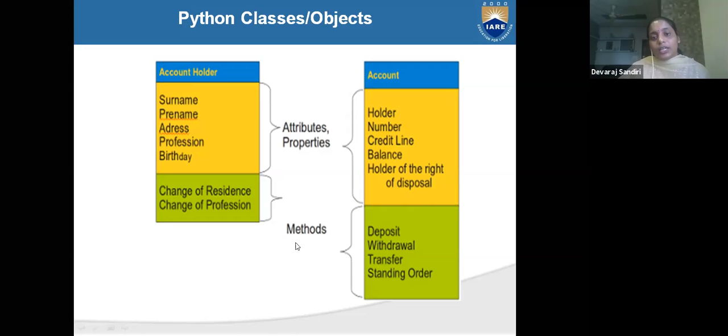These are common for all account holders. What data do they have to fill? Not only one member, all account holders have to fill. And what are the methods, what they can do, this is optional. Methods can deposit. If I don't want to deposit and want to withdraw my amount, then we can withdraw. These are the methods we have to use.